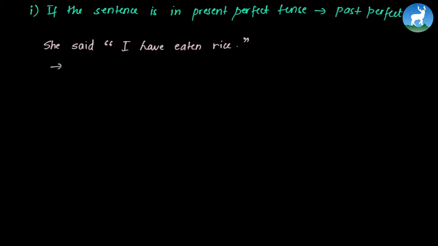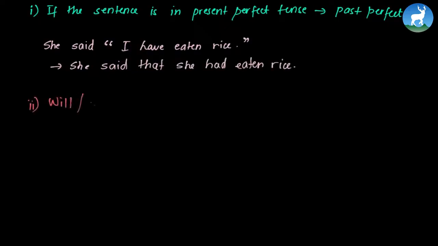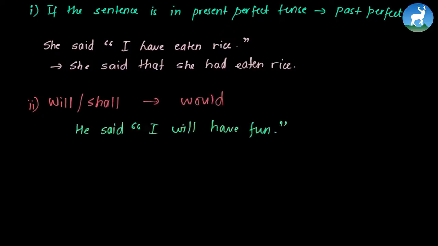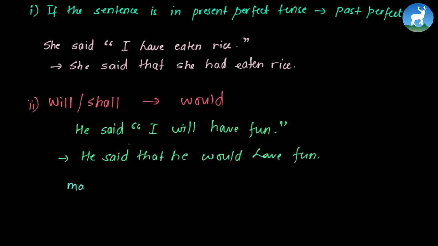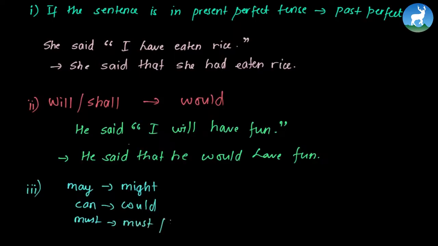For example, I have eaten rice. Now this is in present perfect tense. We change it to past perfect by saying, she said that she had eaten rice. Similarly, if we encounter will or shall in our sentence, we change it to would. For example, he said, "I will have fun." Now this is changed to indirect speech by saying, he said that he would have fun. Similarly, we convert may to might. So this can be our third point. Can to could, and must to must itself, or had to.